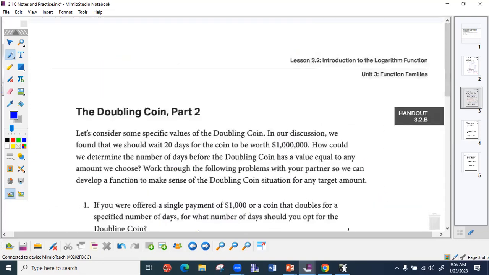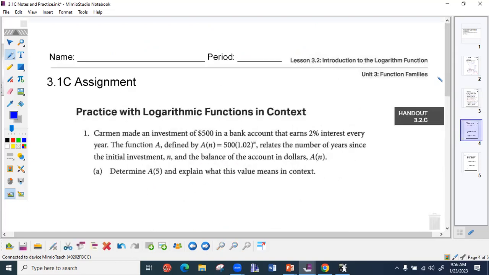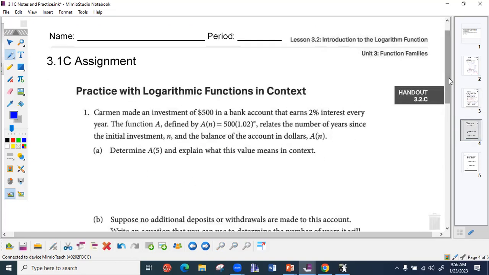All right, so let's quickly go over your assignment for the week. Here's your 3.1 assignment for the week. This is the only assignment that you'll be doing outside of class. Everything else we will be working on in class. Does that make sense? So on our 3.1 assignment, at the top, please write when it is due. It is due Thursday, this Thursday, the 26th. All right, so let's go through some homework help.